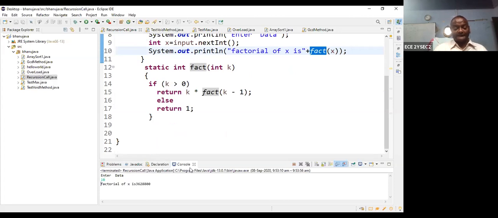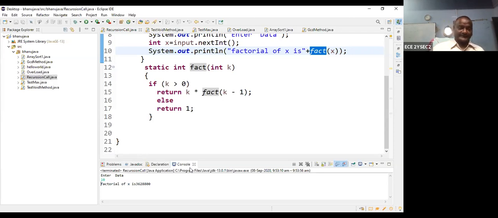Suppose I want to find out the 10 factorial. So this is the 10 factorial value. But some of the students have the enthusiasm to find out the 100 factorial. Actually, the integer data type can occupy only 32 bits, only 4 bytes. 1 bit is left for the sign, so that means you can use up to 31 bits. 2 power 31 is the range. If the range is exceeded, overflow takes place and a positive value is converted into a negative one. So then there is a problem. Within the range, it will give the value.